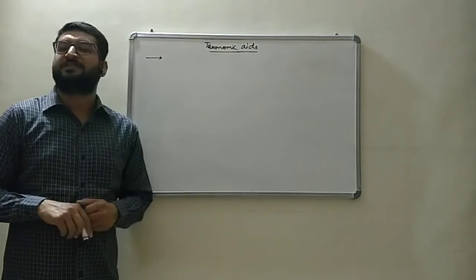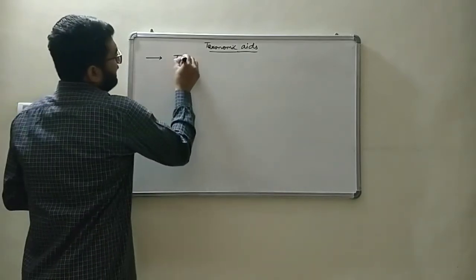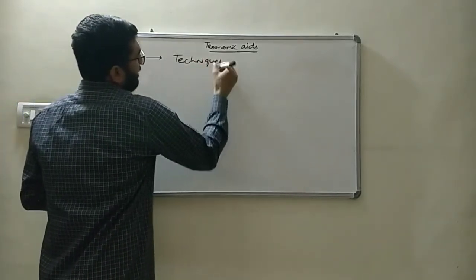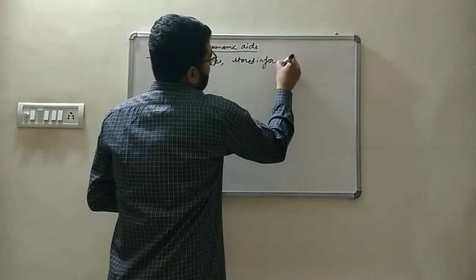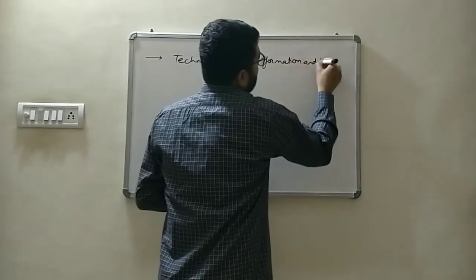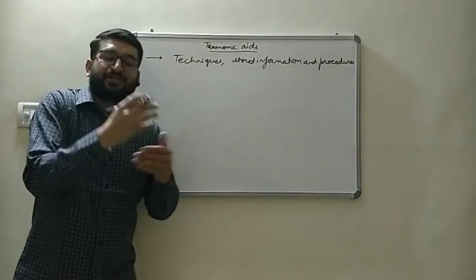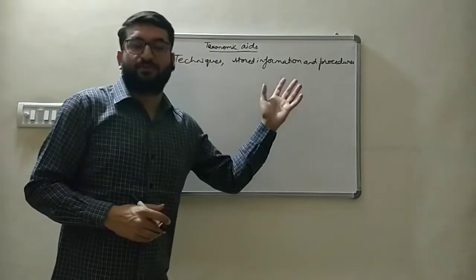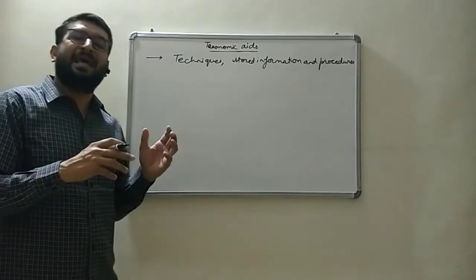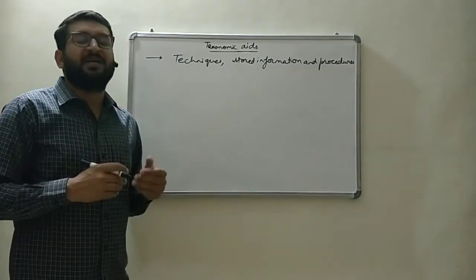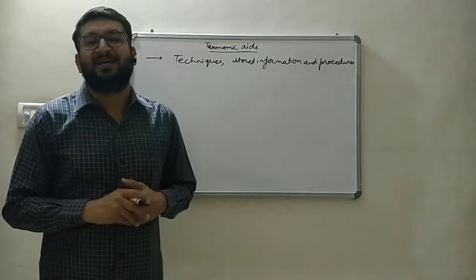Now we will study the taxonomic aids. What are taxonomic aids? The various techniques, various stored information, and procedures which help us to study taxonomy are known as taxonomic aids. So children, basically these are the various procedures, methods, techniques, and stored information which we keep with us in the form of papers, in the form of printed media, which help us in the taxonomical study, and are known as taxonomic aids.